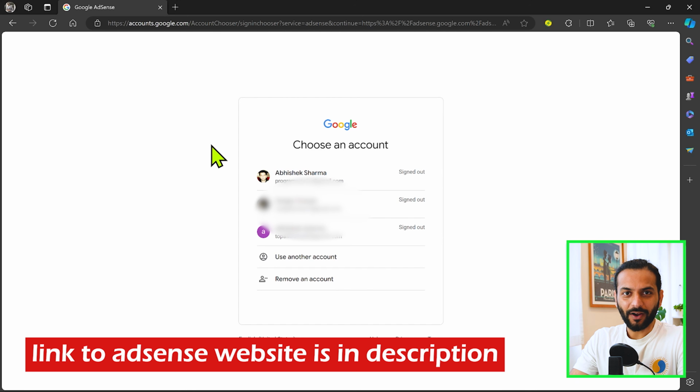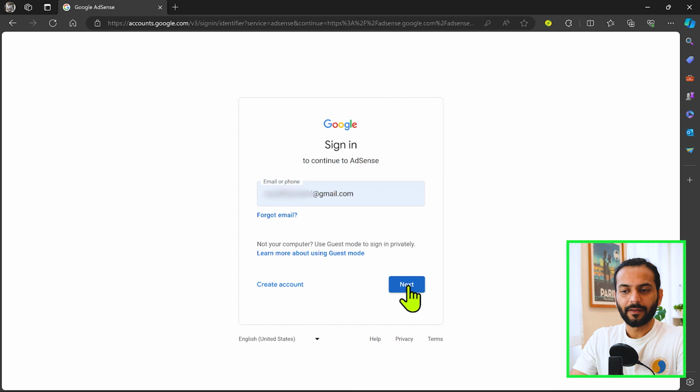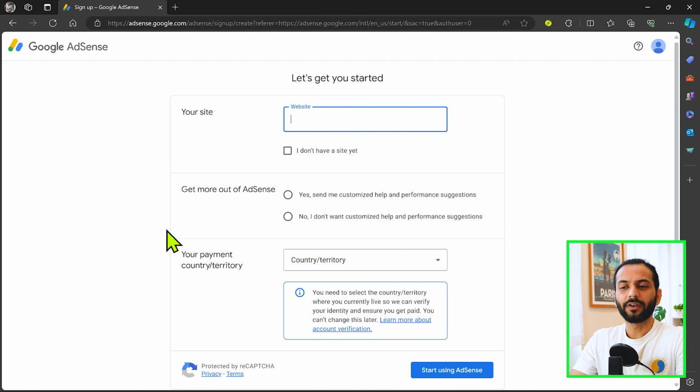Then you need to choose your Google account to get started with AdSense. If you're already logged in to any Google account, you will see those accounts here. Otherwise, you can click here on use another account. Then you can add your email and click on next, and then add a password and click on next, and then you will come to the screen.